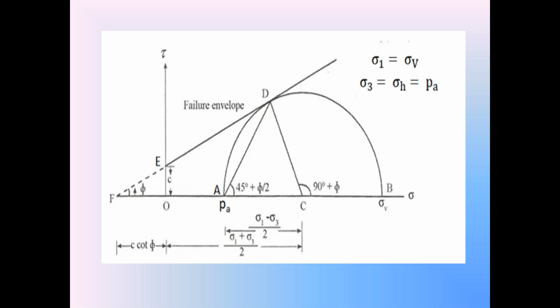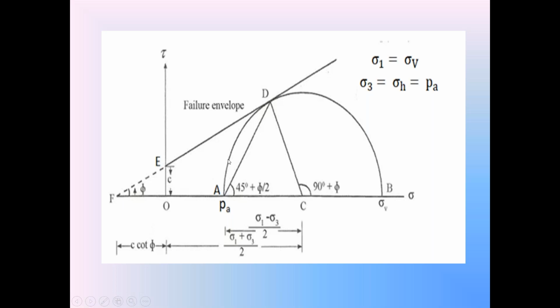But OE is equal to C, the cohesion portion. So cot phi is equal to OF divided by C. Therefore, OF is equal to C cot phi. That is the length OF in the diagram.